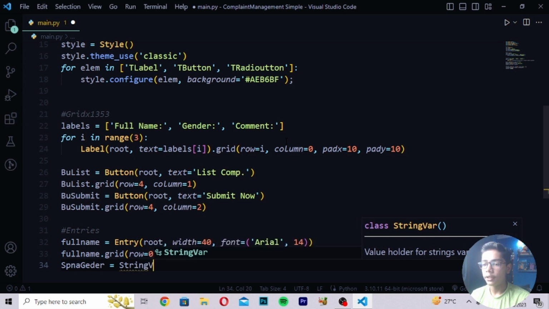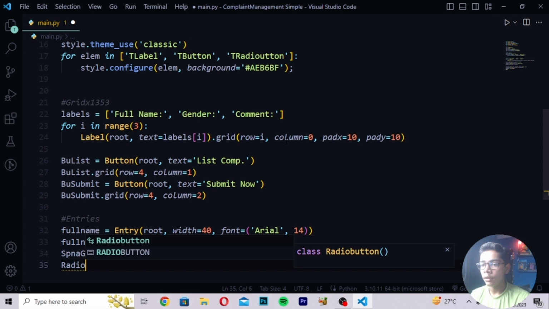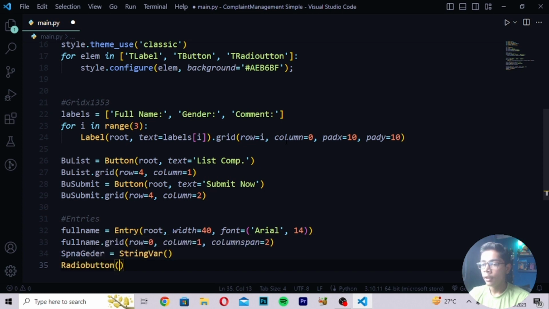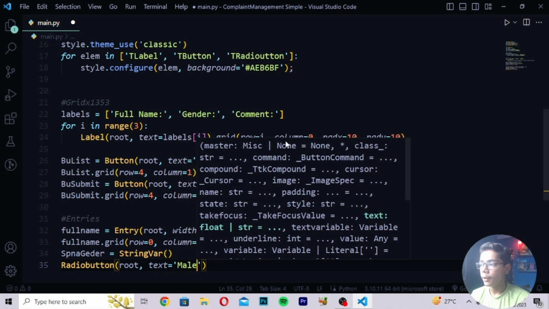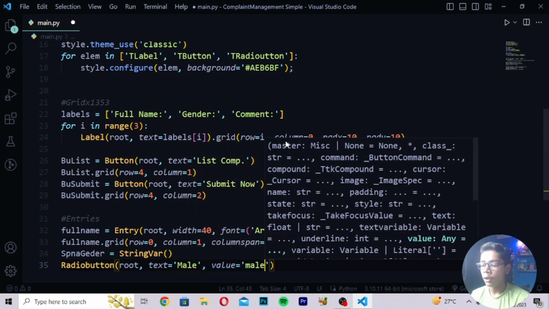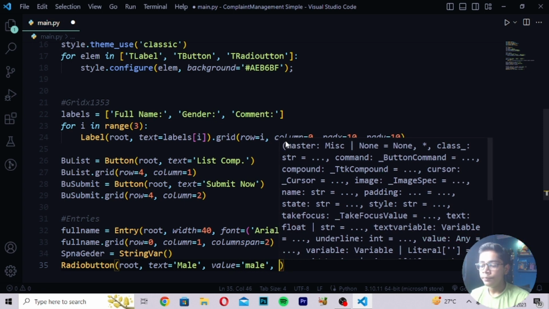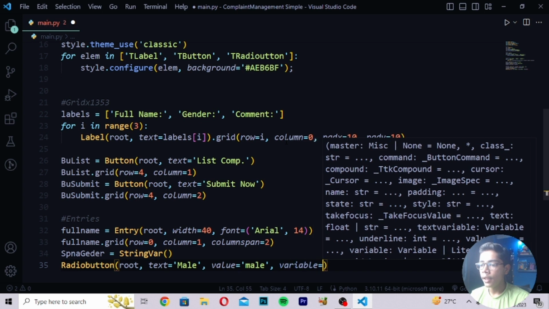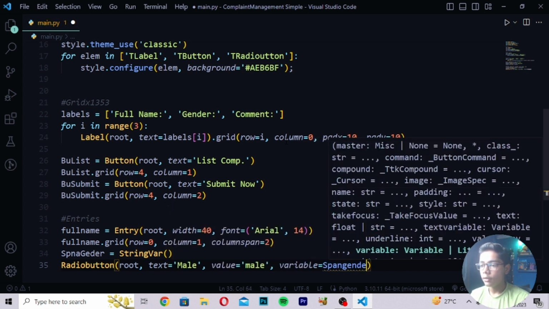And then when you've written this string var, you have to close this and write here radio button. So I will be writing here radio button, write here root tag, and then you have to write here text male. So here I will be writing male, write value equals to male. Then after writing this value, here you have to make this tag, write here variable, and in variable I will be writing here span gender. So here I will be writing here span gender like this.